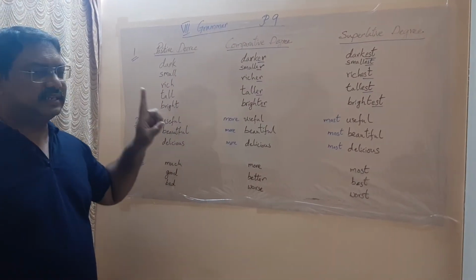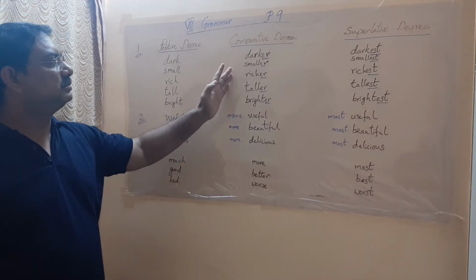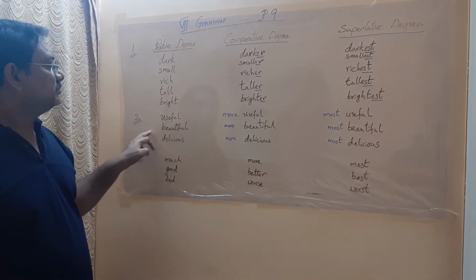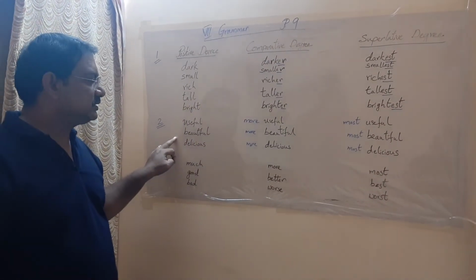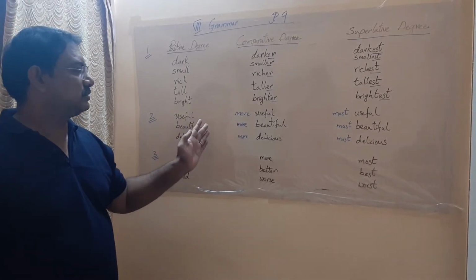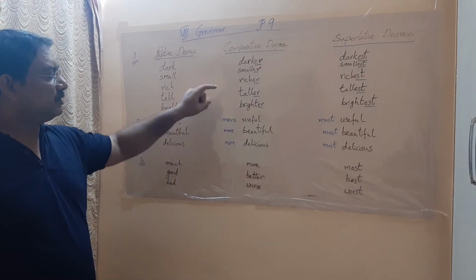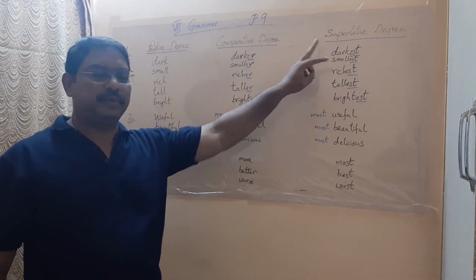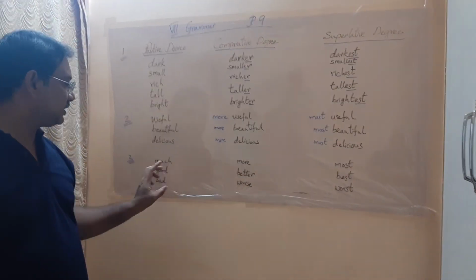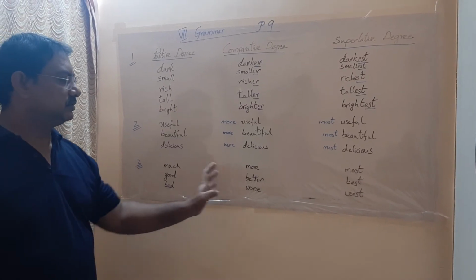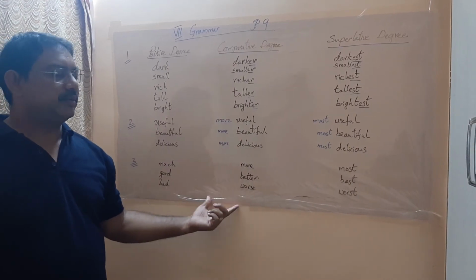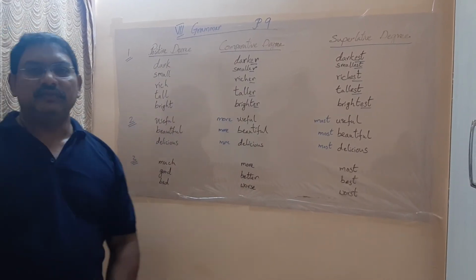So the first division is common: if you get only one syllable, that is one sound, then you have to add er in comparative, est in superlative. Then you have another division, that is if you get more than one syllable, two syllables, three syllables also, then you will be using more in comparative, most in superlative. And there is another division where the words change. So there are some specific words like this where the words change. So this is what we will be learning in your first unit grammar part about degrees of comparison.